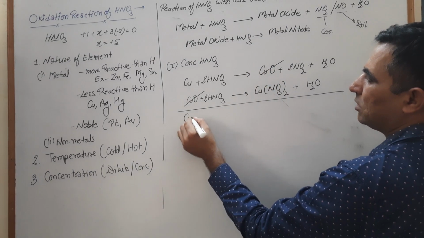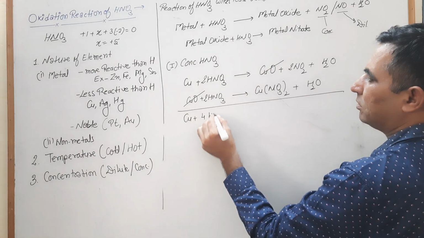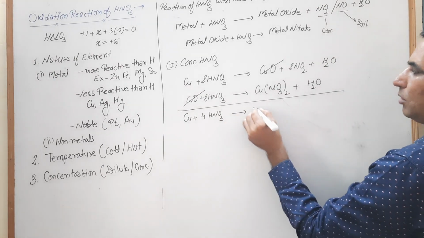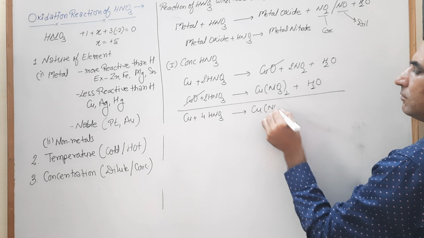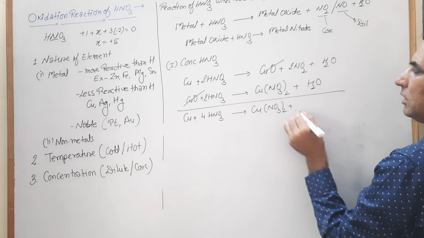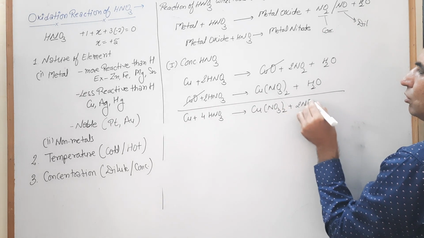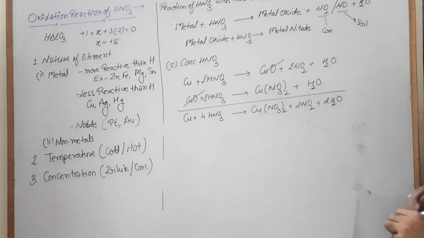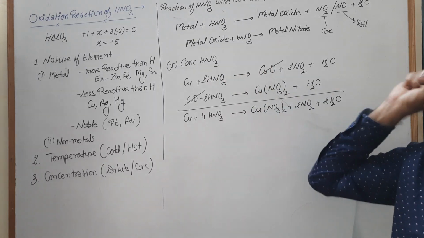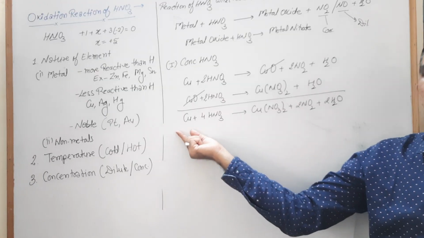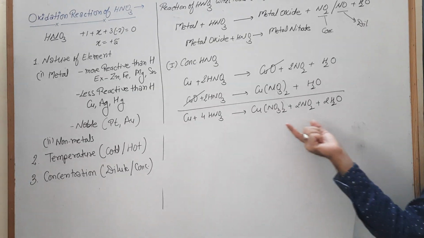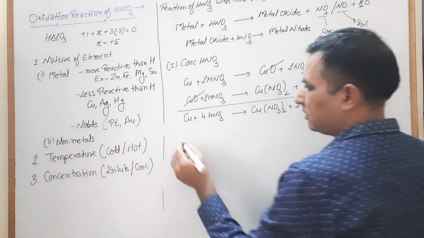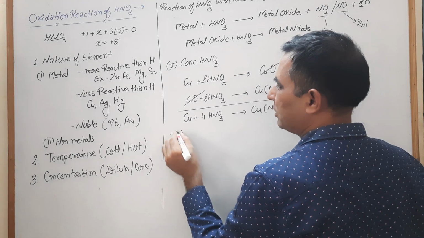So Cu plus 4HNO3 converts into copper nitrate plus 2NO2 plus 2H2O. So with the conc HNO3, when your copper reacts with the conc HNO3, the products are copper nitrate, NO2 and H2O.